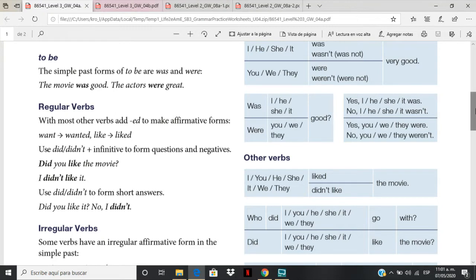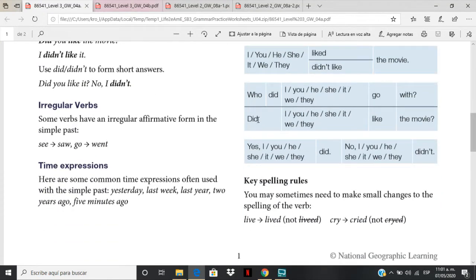Okay? For yes/no questions, if you have did in the question, then you use did in the answer when it is a negative or short answer. Yes?